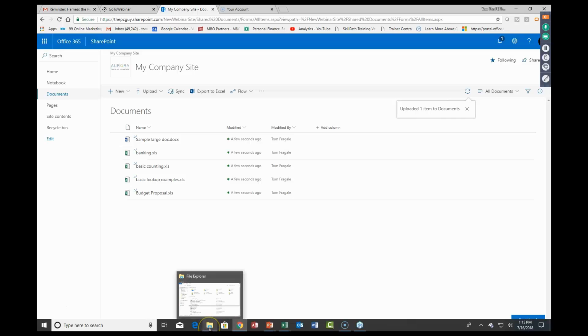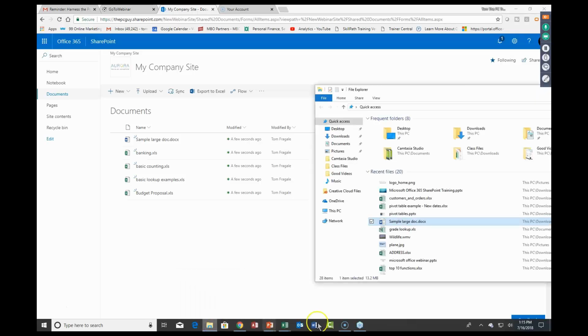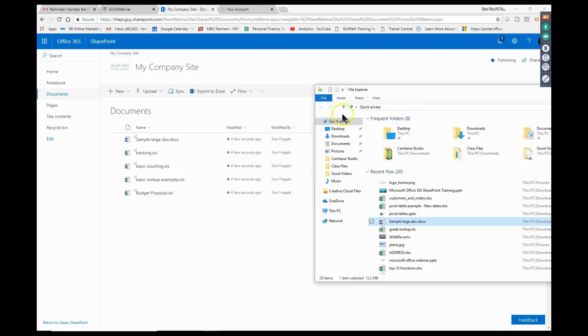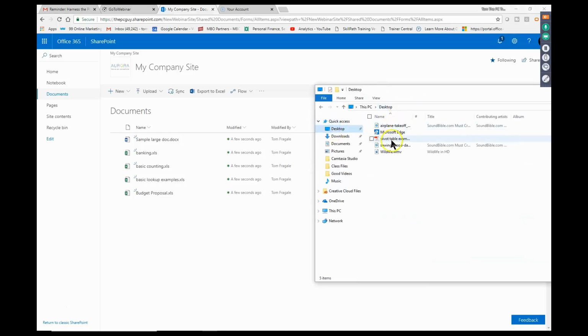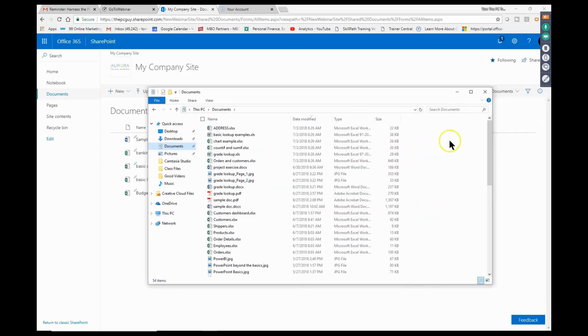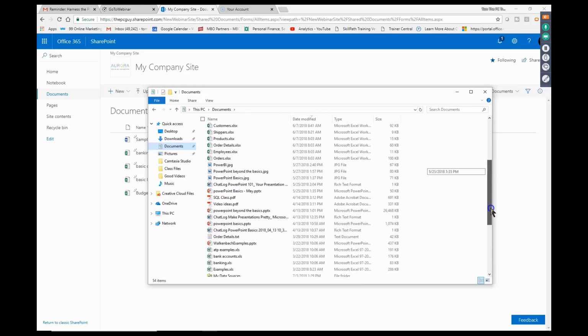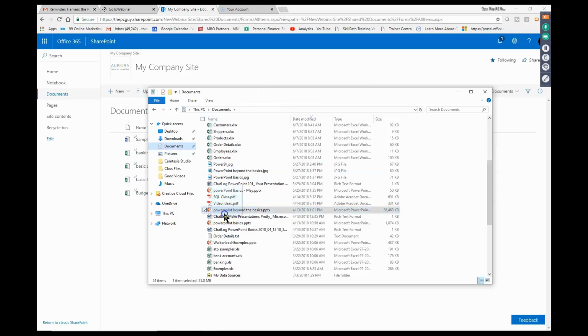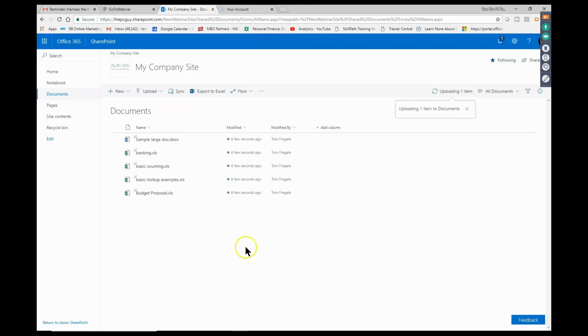Let me go back to my Documents folder. And let's go get a PowerPoint presentation. So I'll pick on the word Desktop and see if I have some in the Documents folder. So there's a PowerPoint right there. Okay, good. That'll be fine. So I'll pick up that PowerPoint, and I'm just going to drag that in there as well. So those are ways you can upload the documents into your document folder.